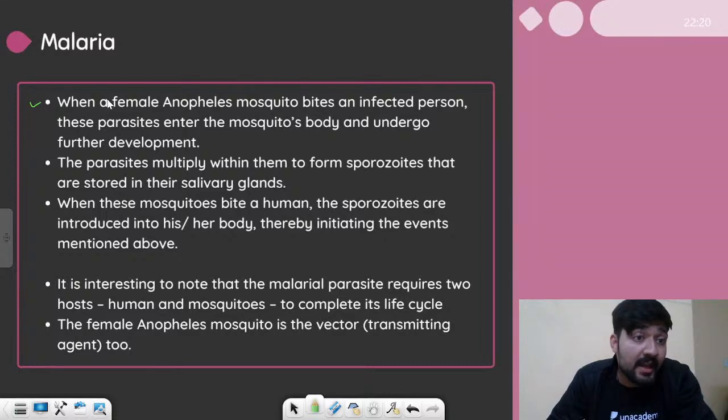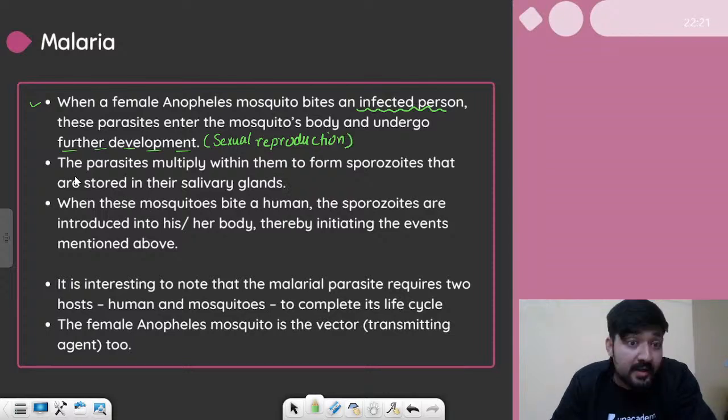Now, when a female Anopheles mosquito bites an infected person, these parasites enter the mosquito's body and undergo further development. What is this further development? Sexual reproduction. They undergo sexual reproduction in the mosquito's body, and inside our body they undergo asexual reproduction.